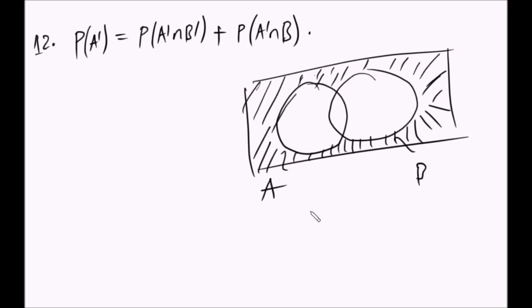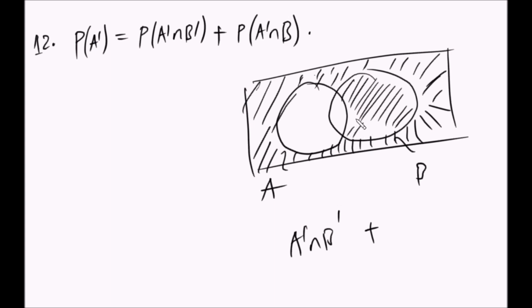A complement intersection B complement. So A complement intersection B sasa. A complement intersection B manake ni hapa. So hapa ni shade mara ya pili, ni A complement intersection B. So you can see A ndo haijashaded. Sehemu yote iliyokuwa shaded ni nini? A complement.